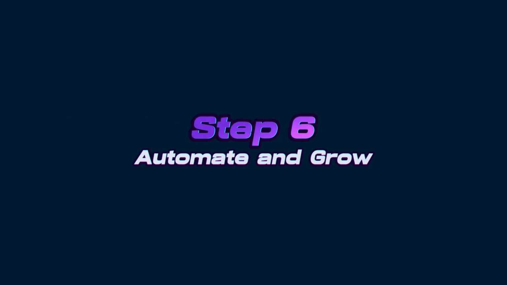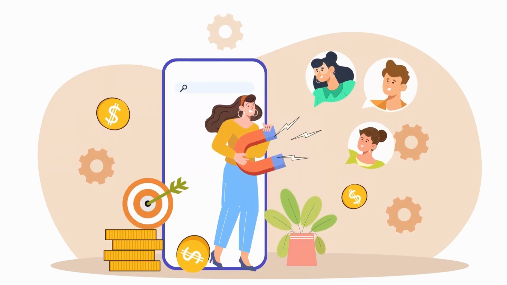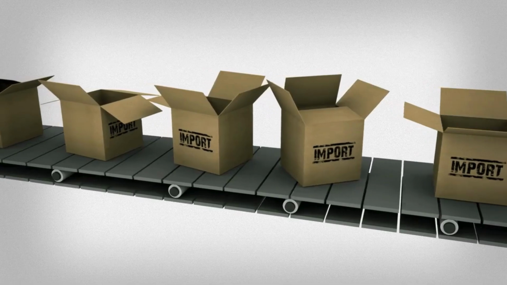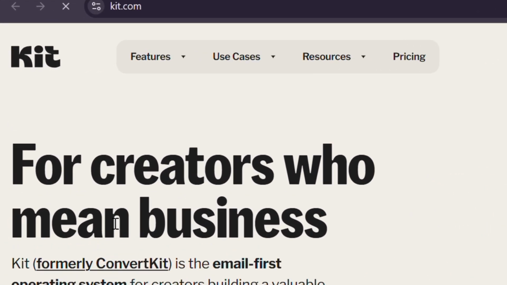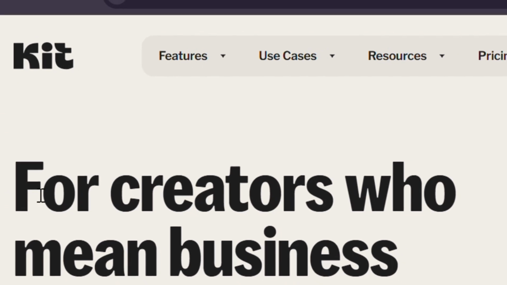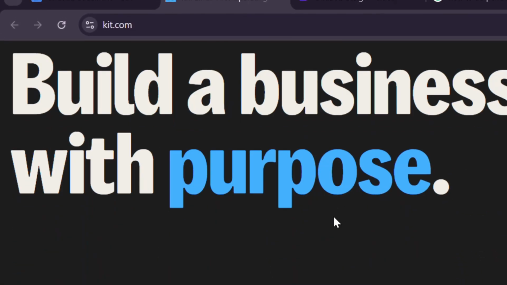Step 6. Automate and grow. Once you start getting traffic, add a free lead magnet to build an email list. This can be a sample page from your main product, a checklist, or a short guide. Use Kit to collect emails and send automated follow-up emails that offer tips and gently link back to your paid product. You're not spamming, you're reminding them that your product exists and can help.